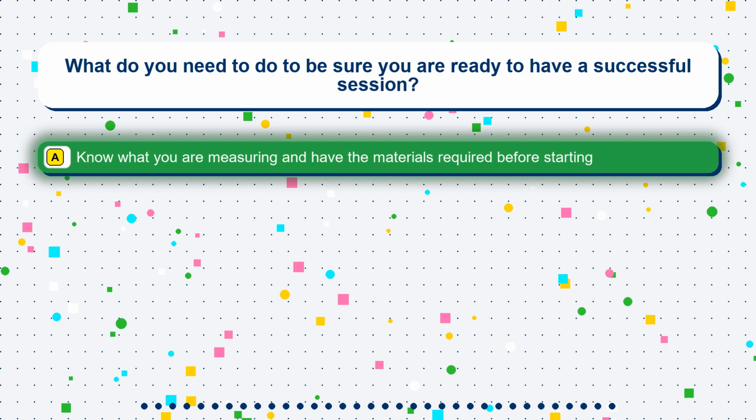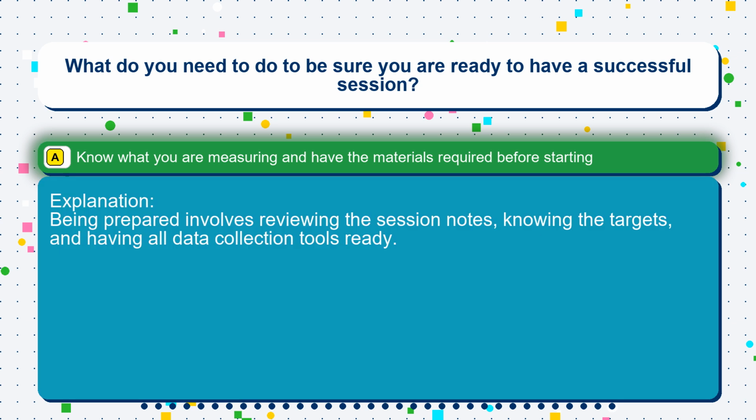The correct answer is option A: know what you are measuring and have the materials required before starting. Being prepared involves reviewing the session notes, knowing the targets, and having all data collection tools ready.